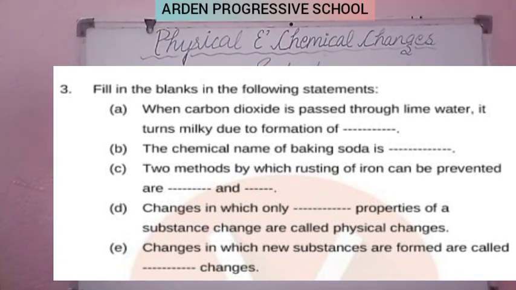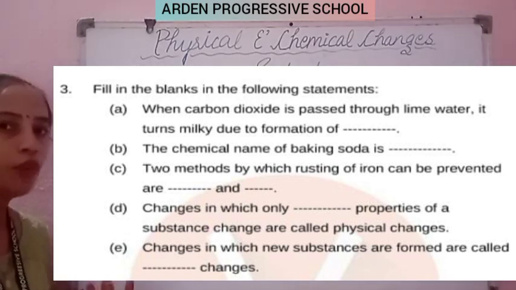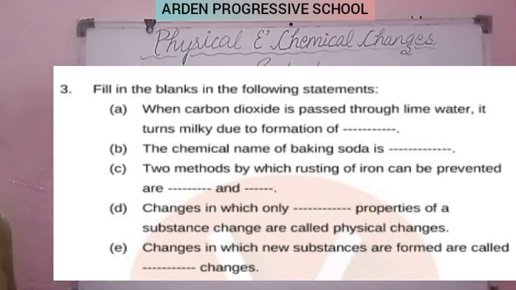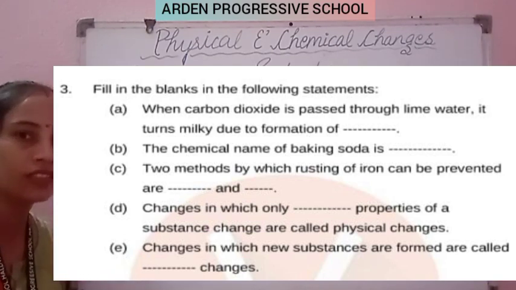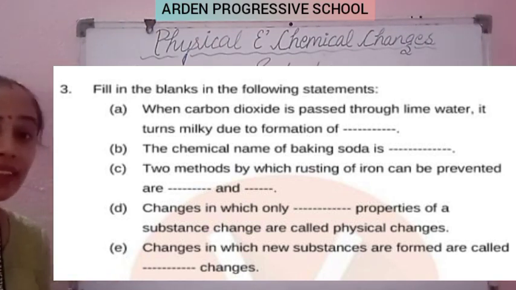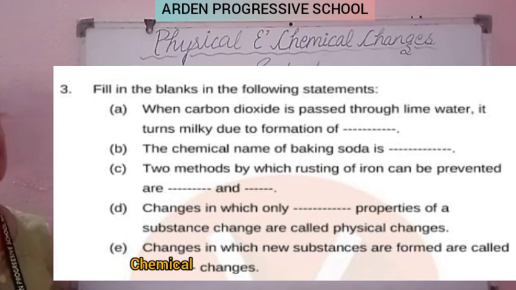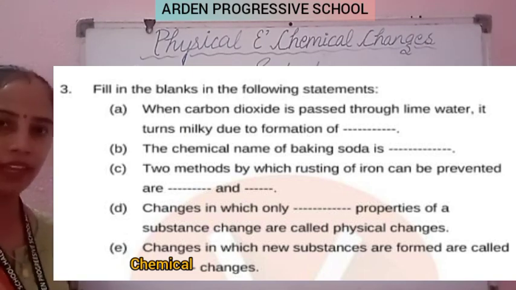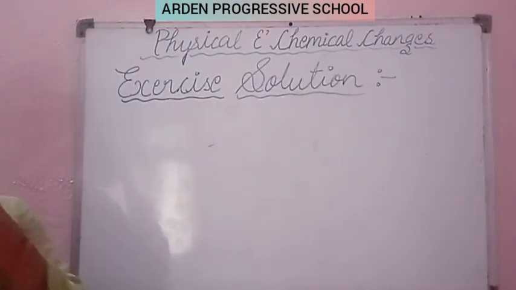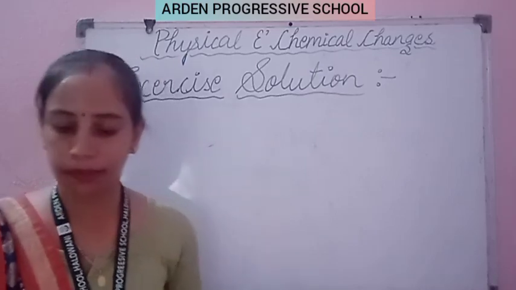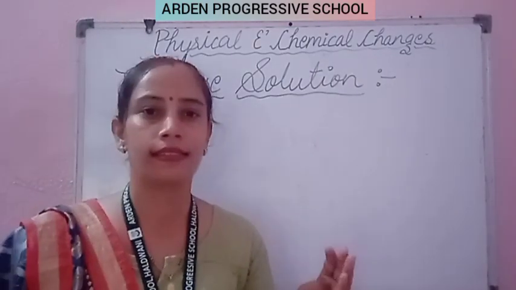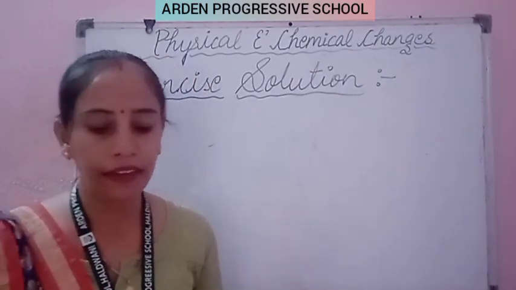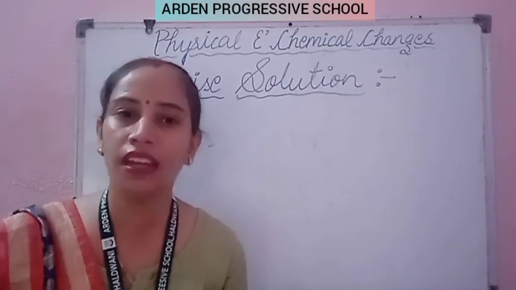Changes in which the new substances are formed, called dash changes. So which kind of change is that in which the new substance is formed? That is the chemical changes. Clear, students? So this is all about the fill in the blanks. Clear? So now we have completed question number 1st, 2nd, 3rd, and now come to question number 4.